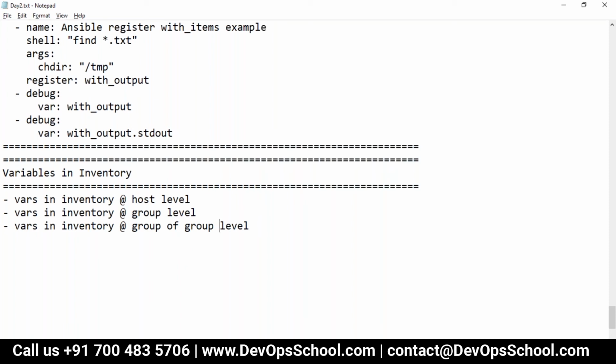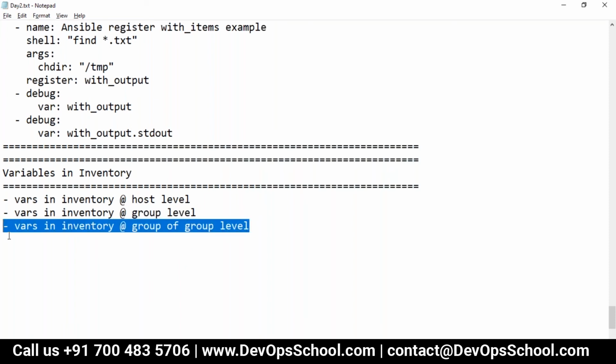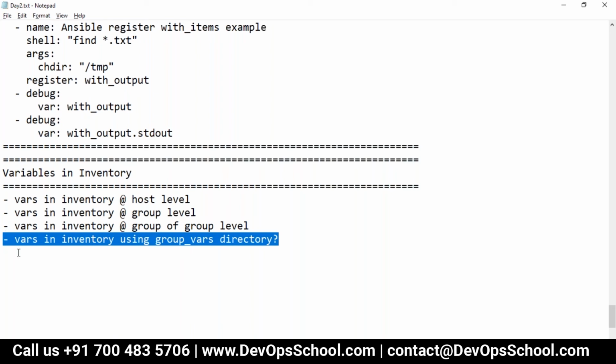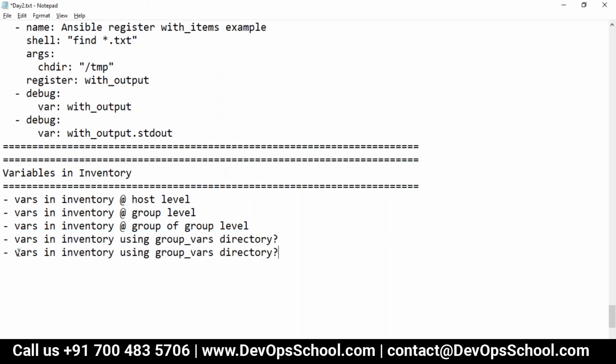And the fourth one, I want to teach you variables in the inventory using the group_vars directory. What is this? I'll show you this one. Very interesting topic, this fourth one. And let me tell you, if you are interacting with Ansible, you will see this a lot.